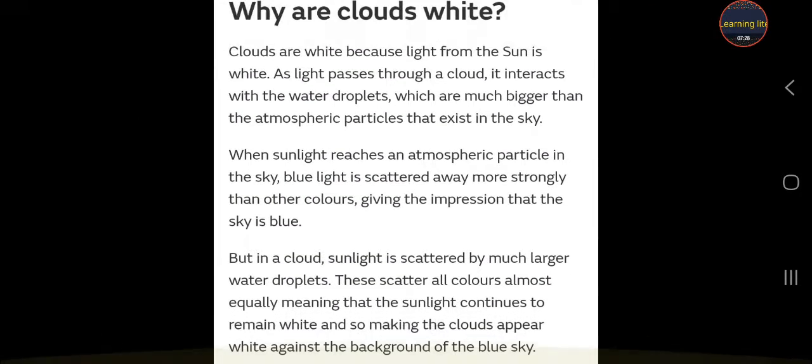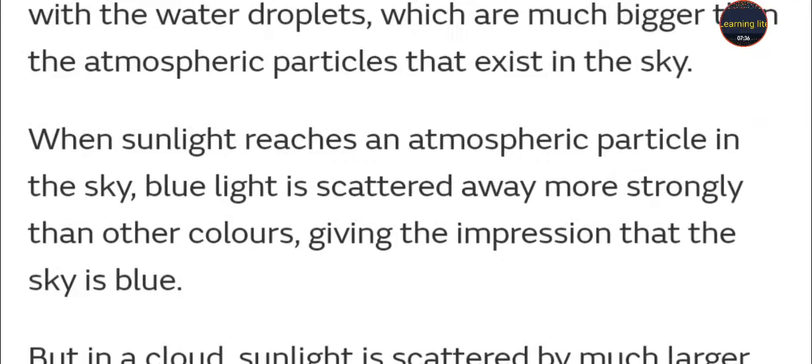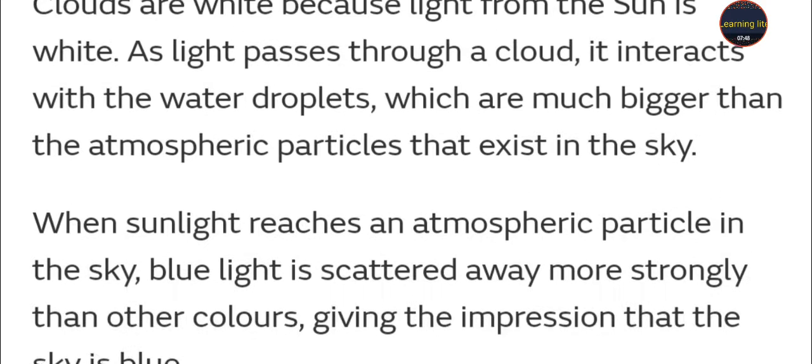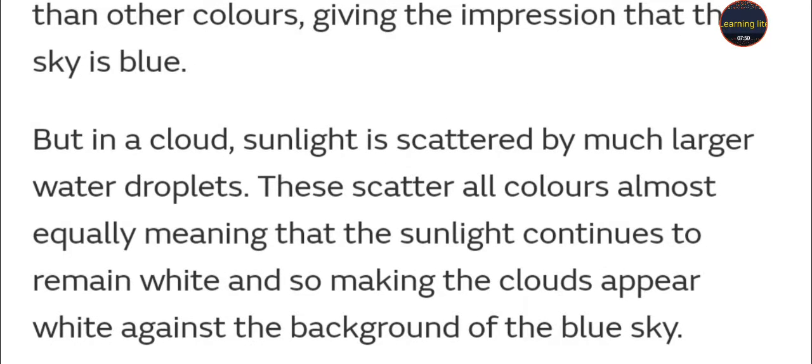So this is your answer, why the clouds are white: because light from the sun is white. As the light passes through the cloud, it interacts with the water droplets, and the water droplets that exist in the sky are very big. The sunlight is scattered much more by the water droplets.